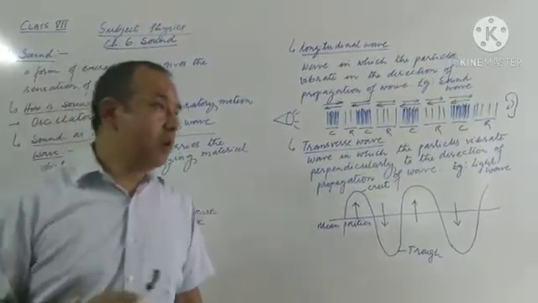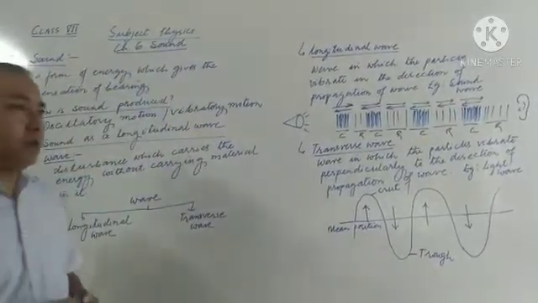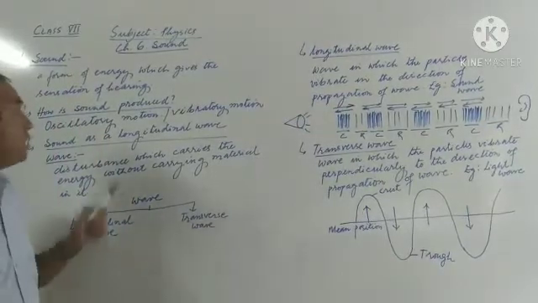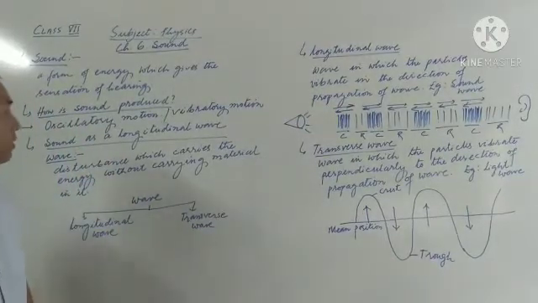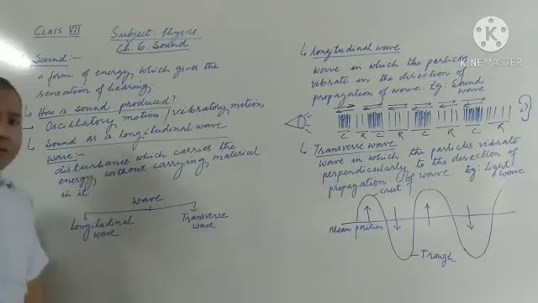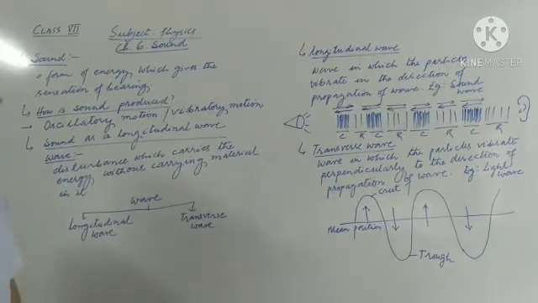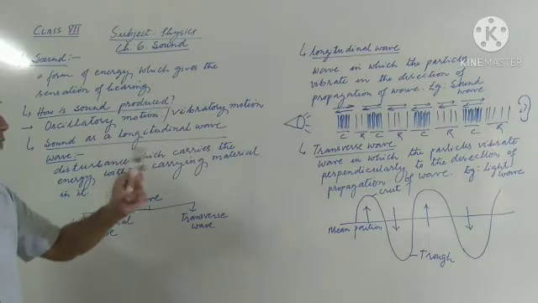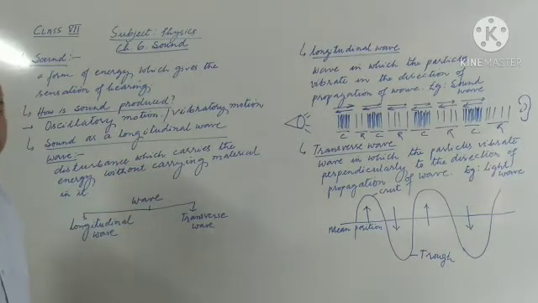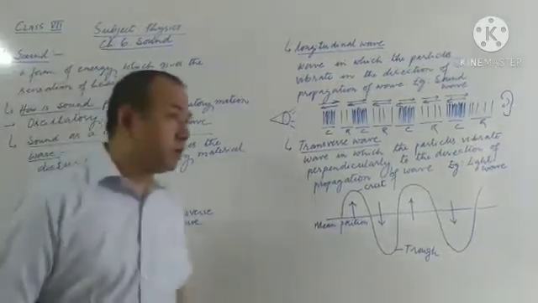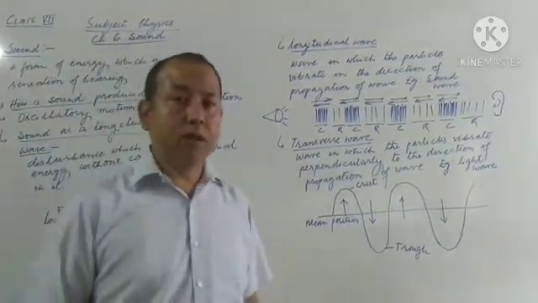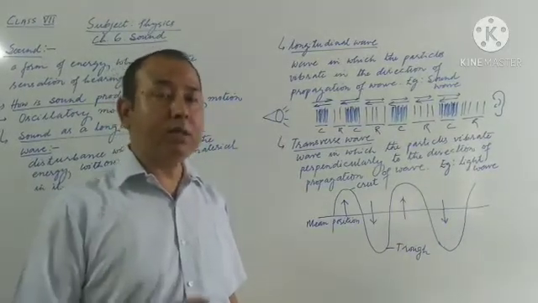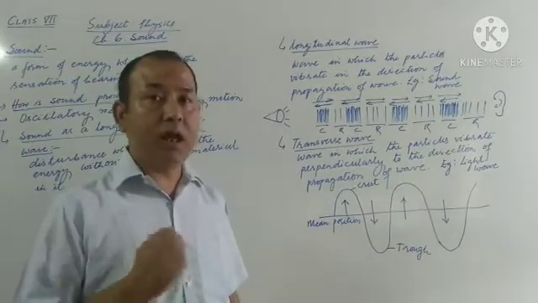See how many different topics we are going to study here. First comes the sound. Then after that we'll try to know how sound is produced. And then after that we'll learn about the term like wave and different types of wave, and then longitudinal wave and transverse wave. One by one we'll be discussing in this video. So just now I told you about the sound. That is, sound is a form of energy which gives the sensation of hearing. That means it is the energy which helps us in hearing.